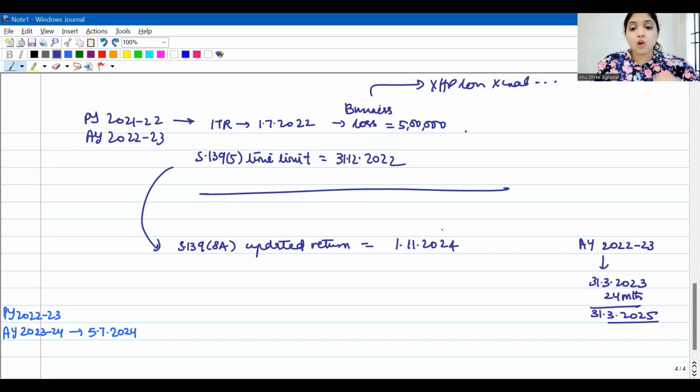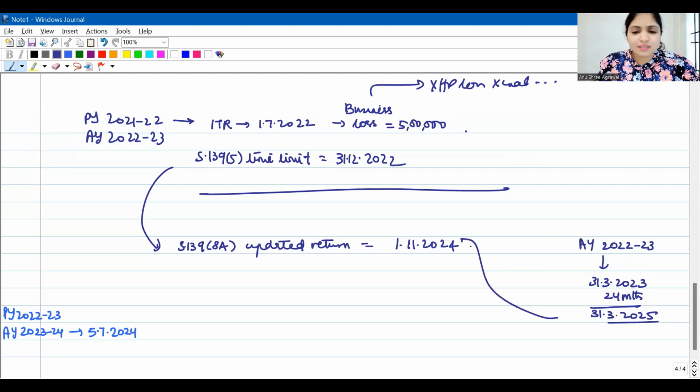But then later, on 1st November 2024, assessee is realizing I made a mistake in this return. Assessee wants to revise. But 139.5 time limit is already over. 139.5 time limit will be 3 months before the end of the assessment year. That is 31st December 2022. But 139.5 time limit is also over. Okay, on 1st November 2024, he wants to revise. So no option. You can come only through 139.8A. Now, 139.8A time limit we have till when? 24 months from the end of the assessment year.